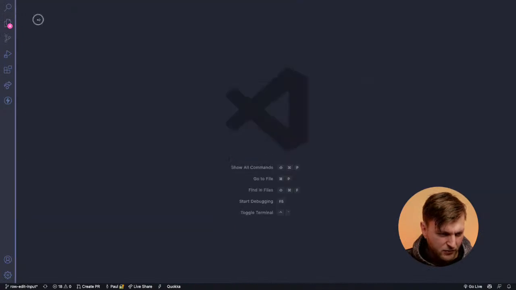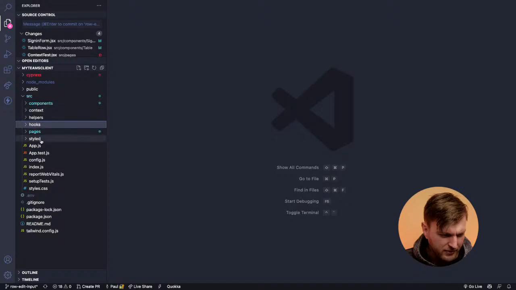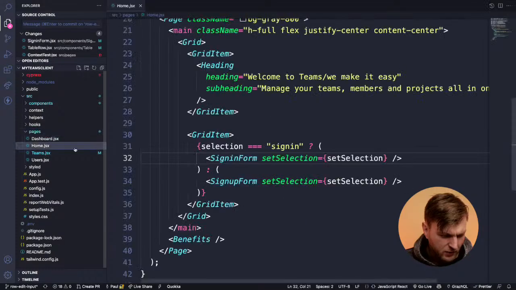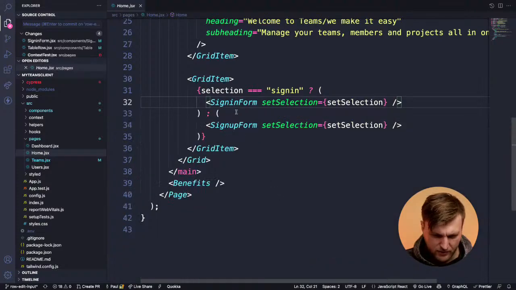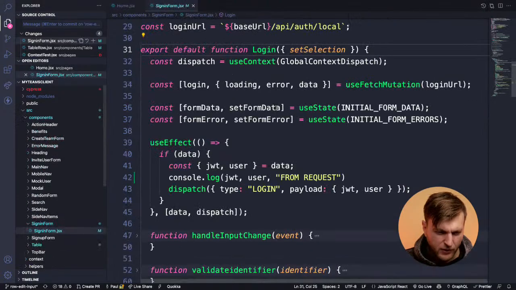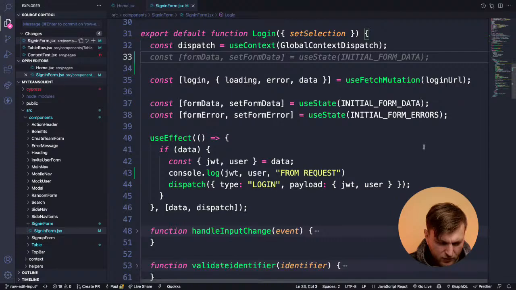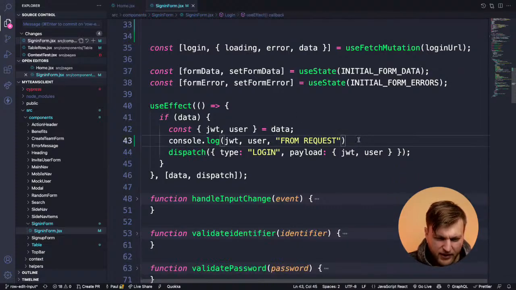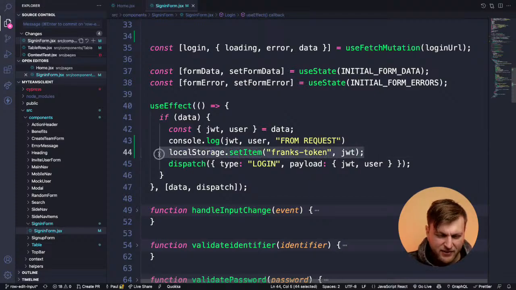Okay, so check this out. Actually, I'll show you. Let's go to, I don't think it's going to break anything. Styled, we want to go to pages, home page, sign in form, go to definition. Come on, go to my sign in form. Okay, so I'm using context, but you could just as easily do here where I'm getting the JWT token. You could say local storage set item Frank's token, and it's going to save the JWT.